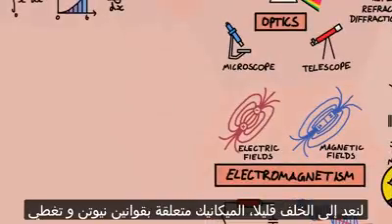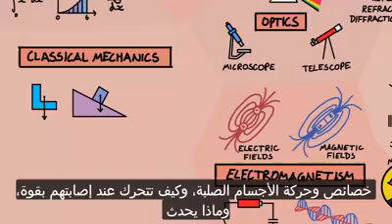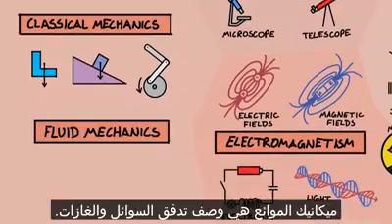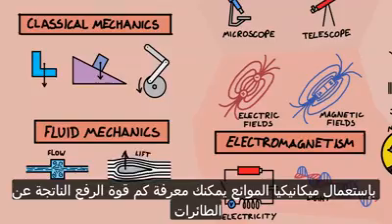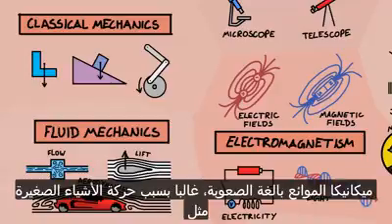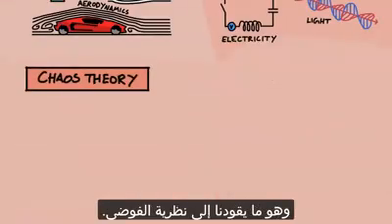Jumping back a little bit, classical mechanics is related to Newton's laws and covers the properties and motion of solid objects, how they move when forces hit them, and what happens when they are joined together, like in gears or in buildings or bridges. Fluid mechanics is the description of flows of liquids and gases. Using fluid mechanics you can work out how much lift is generated from an aeroplane's wing or how aerodynamic a car is. Fluid mechanics is notoriously difficult, mostly because the motions of tiny things like molecules get really complicated really fast, which leads us to chaos theory.